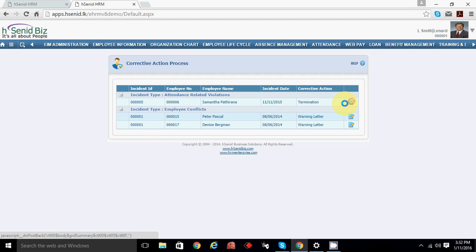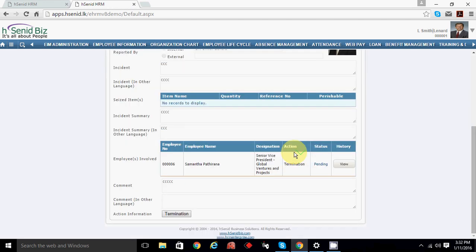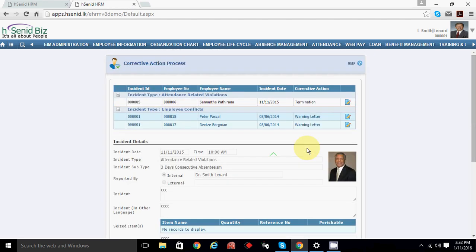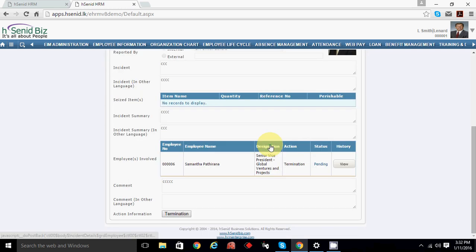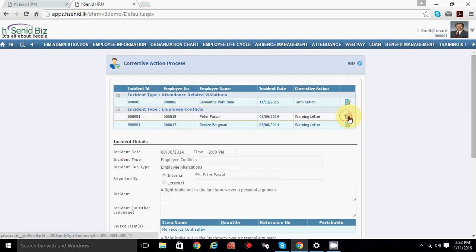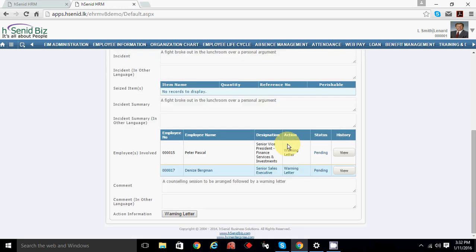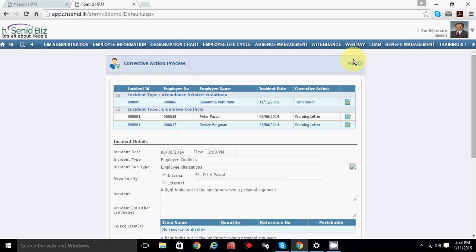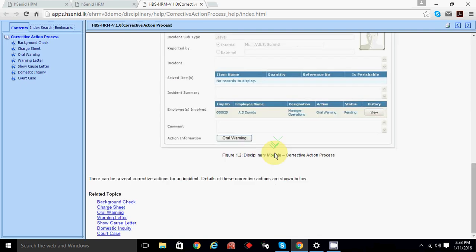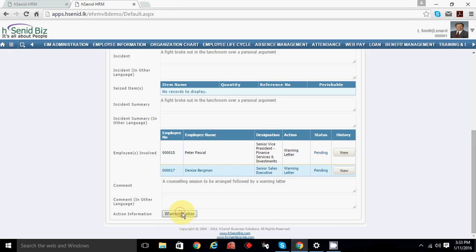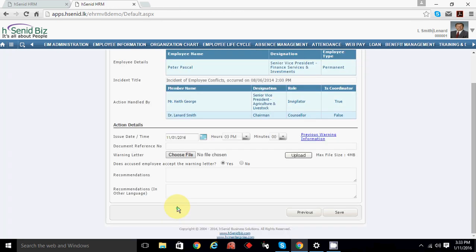So we'll take a record now. Corrective action is already marked, and I don't have any pending actions here actually. So here also you can make a corrective action, warning letter. This action is already completed. Whatever the corrective action is, you can have it here. Go to warning letter here. So in there we put a warning letter.